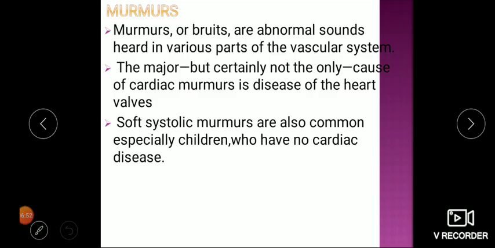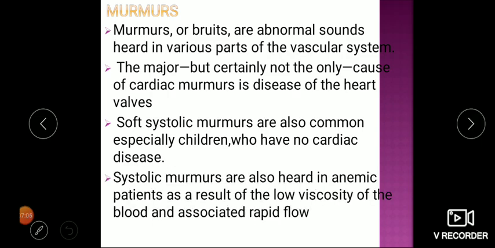But sometimes soft systolic murmurs are also commonly heard, especially in children who have no cardiac disease. Sometimes this can be present. This is a physiological variation. And sometimes in anemia, without any cardiac disease, you can have systolic murmurs, as a result of low viscosity of blood and rapid flow. So these are the 2 physiological variations we have to consider.